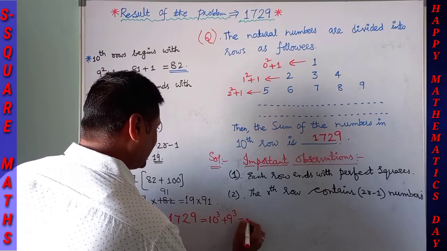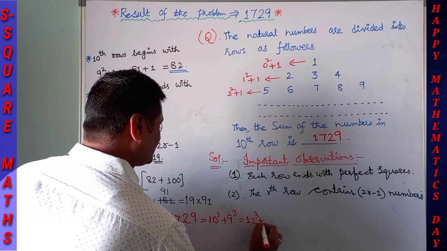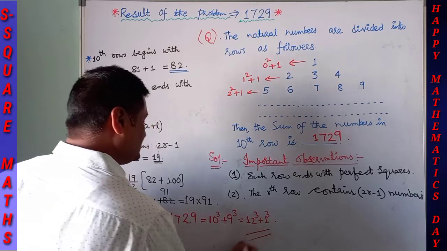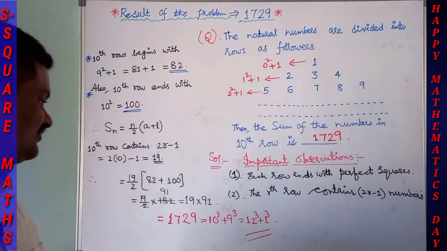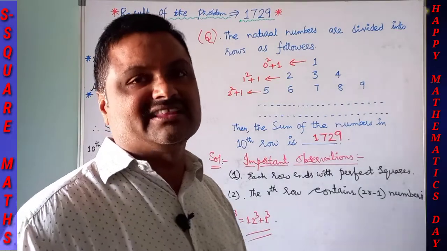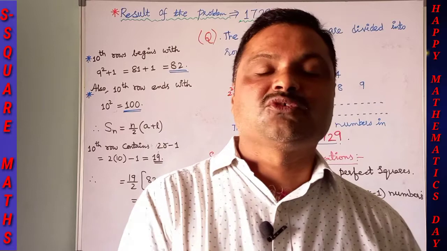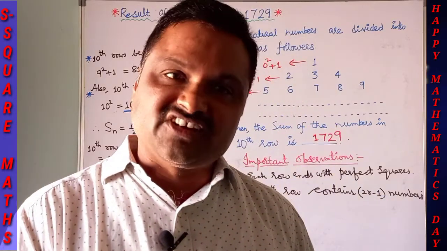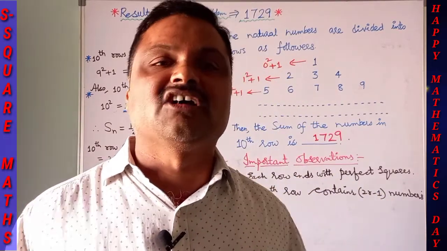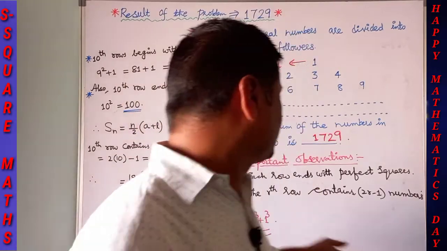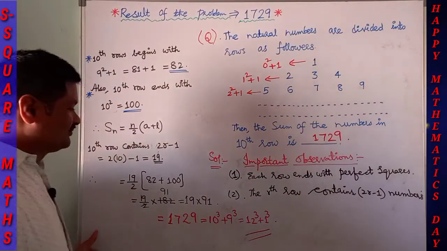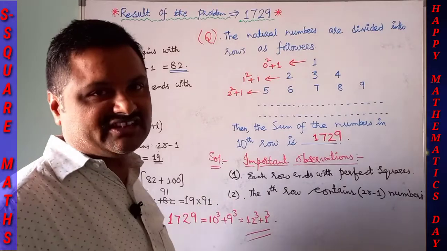It can also be written as 12 cube plus 1 cube. The Ramanujan number is the smallest number which can be expressed as the sum of cubes of numbers in two different ways. So obviously the sum of the numbers in the 10th row is nothing but our Ramanujan number.